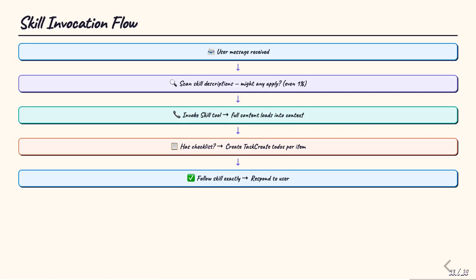Here's the exact invocation flow. A user message arrives. Claude scans all skill descriptions to assess relevance, even at 1% probability. If a skill matches, the skill tool is invoked, and the full skill content loads into context. If the skill includes a checklist, Claude creates a task item for each step using the Task Create tool to track progress visibly. Then it follows the skill exactly and responds. The key insight? The flow checks for skills before doing anything else, before gathering information, before exploring the codebase, before asking questions. Skills define how to do all of those things.